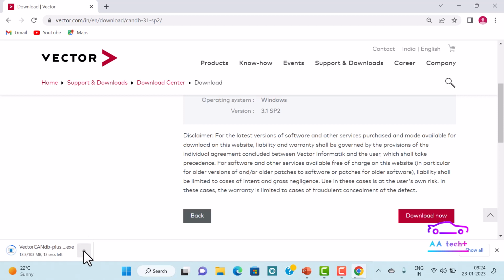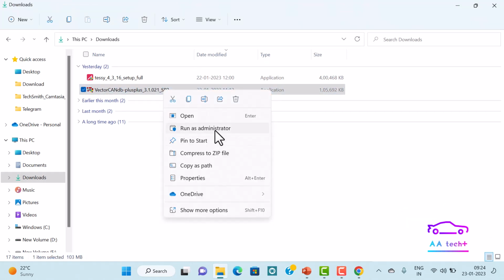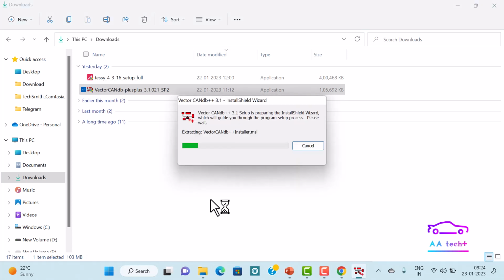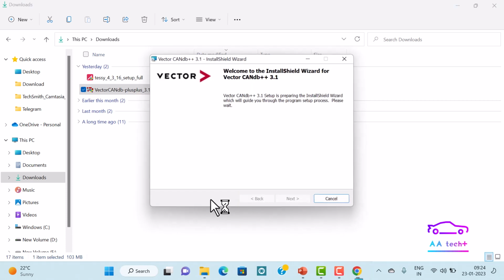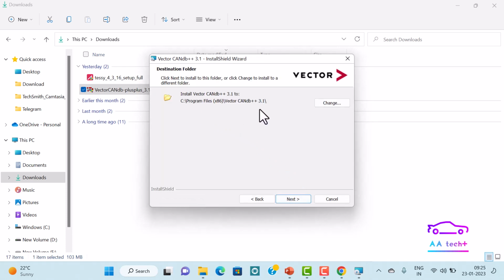In my case, it is already downloaded, so I'll be cancelling this one. I'll go to downloads folder, right click, run as administrator. Click next on the pop-up. This is the place where the installation gets done.